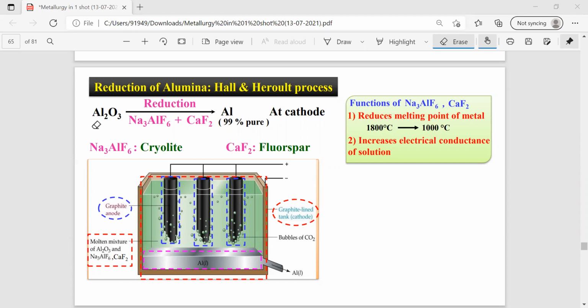To increase the electrical conductivity, we use a mixture of Na3AlF6 and CaF2. This is the main use of this mixture. This mixture increases the electrical conductivity of alumina, then only the alumina is going to be reduced and deposited at the cathode. Na3AlF6 is called cryolite, and CaF2 is called fluorspar. So that is all about metallurgy in brief.